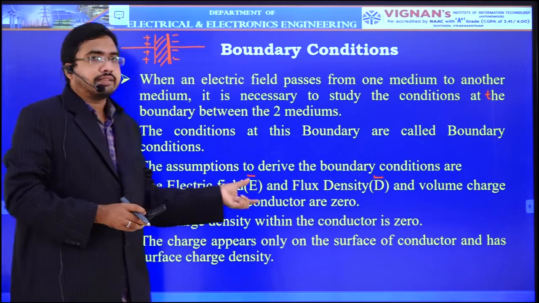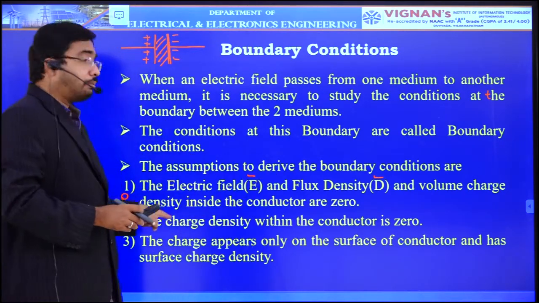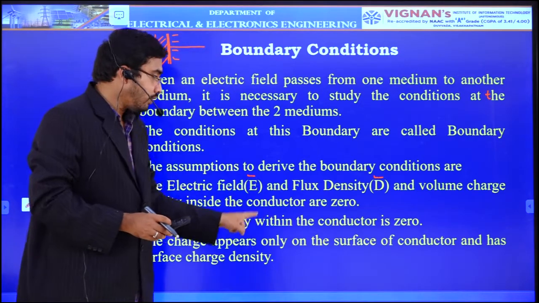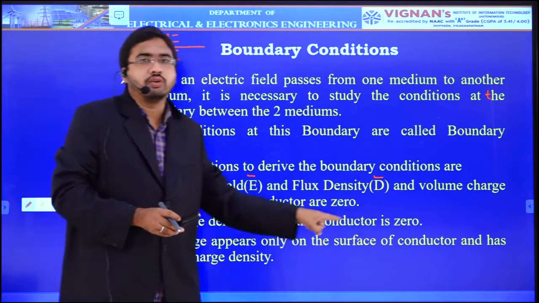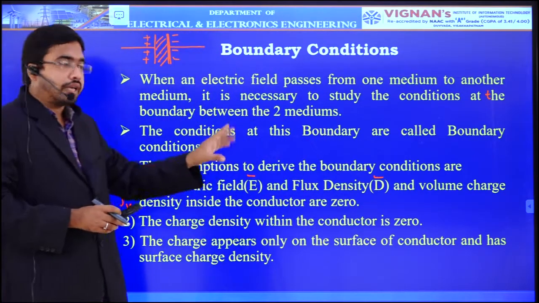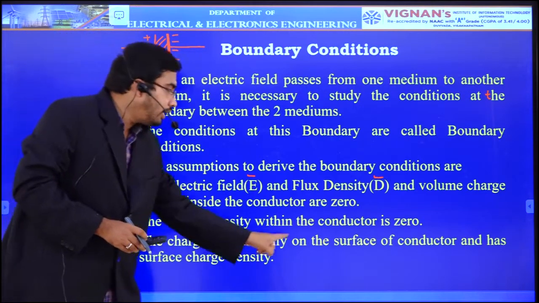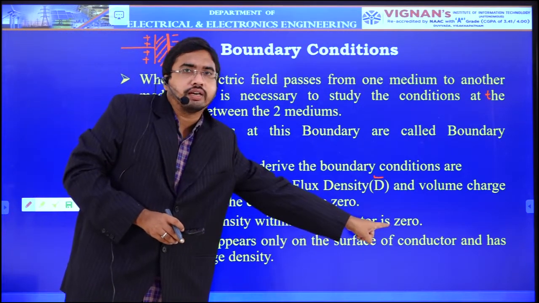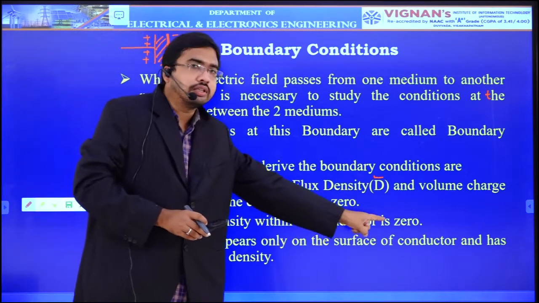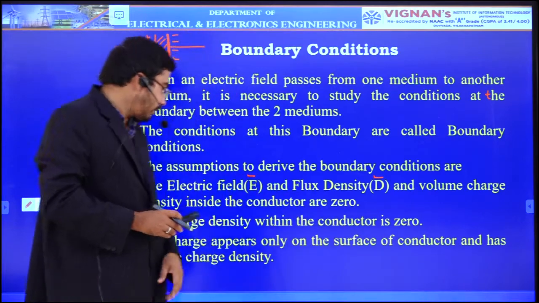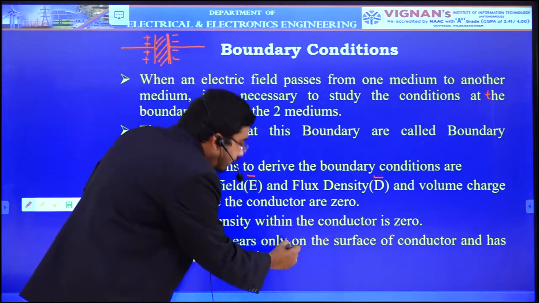So as inside the conductor E and D are assumed as 0, what will happen to the charge density inside the conductor? Within the conductor the charge density is equal to 0. Okay, and we are assuming that the charge appears only on the surface of the conductor, and it has only surface charge density rho s.